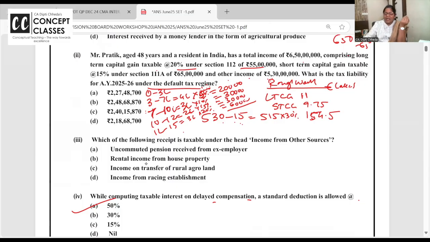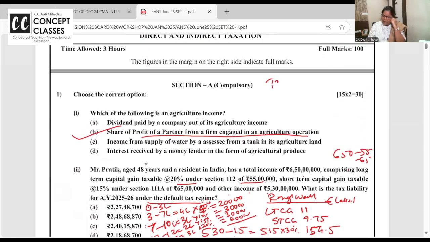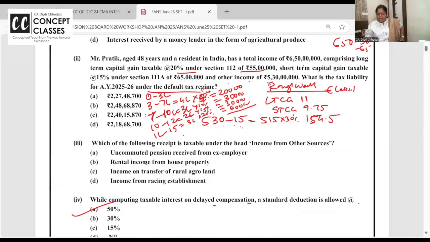Many of my students are now teaching in degree colleges and all. They also keep asking, ma'am, can you help in the tax? And I would be more than glad to help all of you. It's God's grace, I say, and if I can pass on that knowledge, nothing like it. So before I move ahead, if you're stuck anywhere and you want help, 92900, don't call on this number. It's just a WhatsApp chat number. Click the picture of your doubt and share it. I'll be very glad to help each one of you.